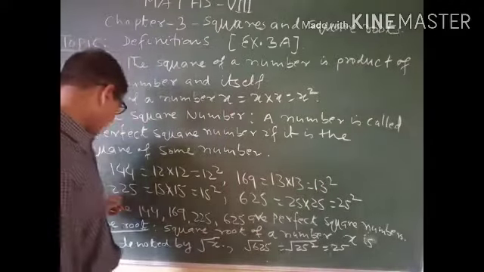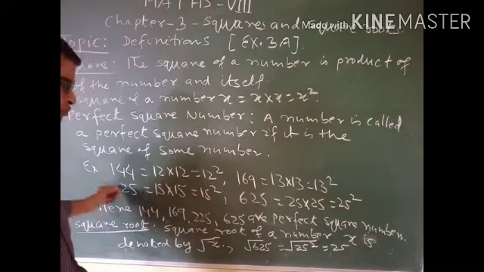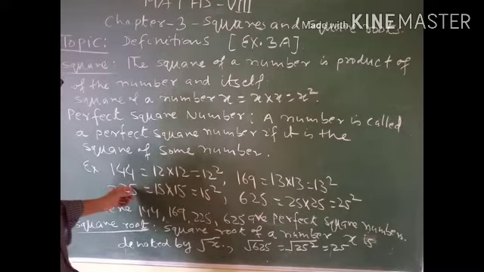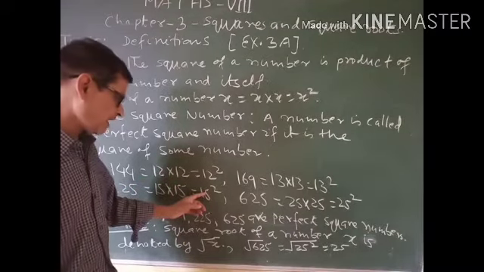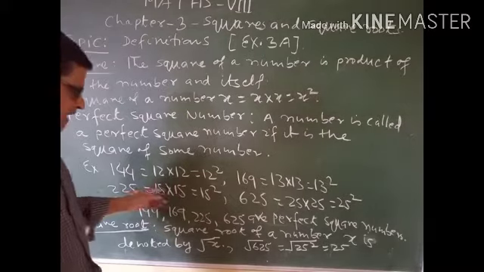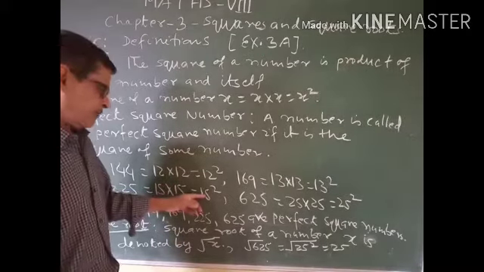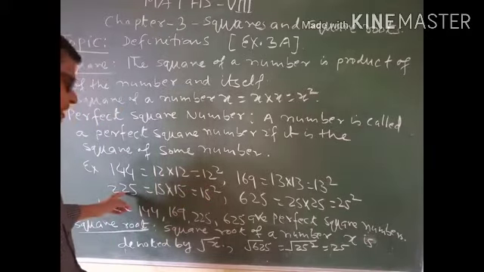Similarly, if you are asked to find out the square root of 225, it means you are supposed to find out a number whose square is 225 and that number is 15. 15 square equal to 225.